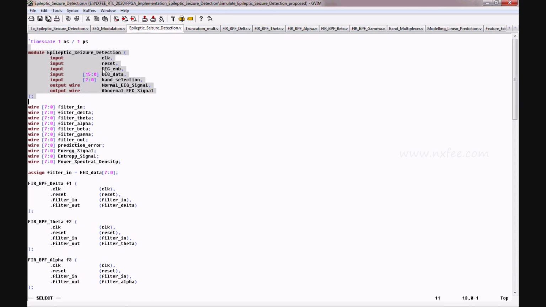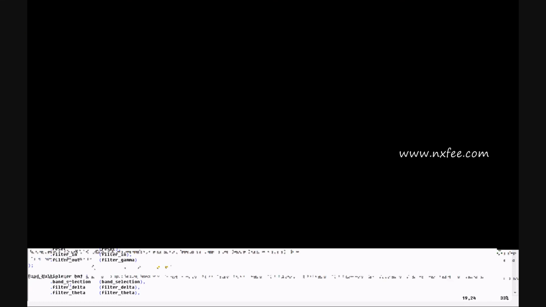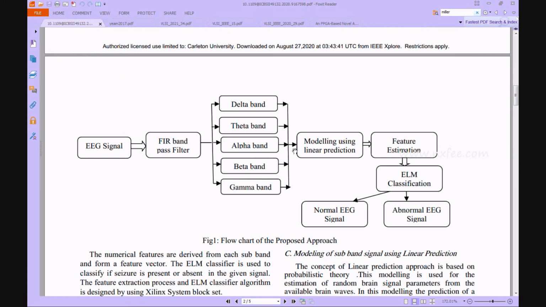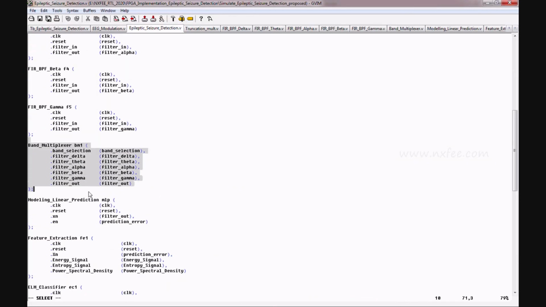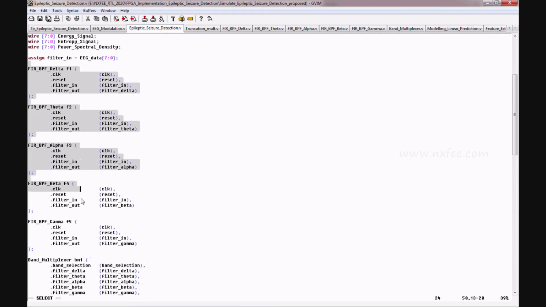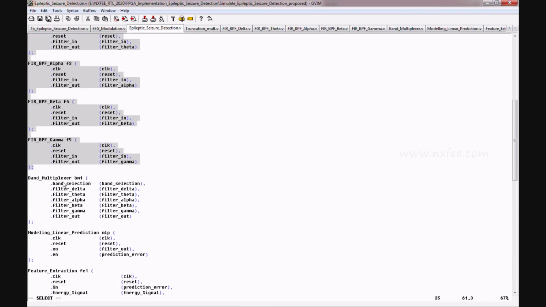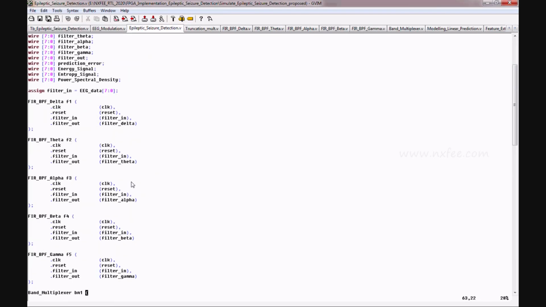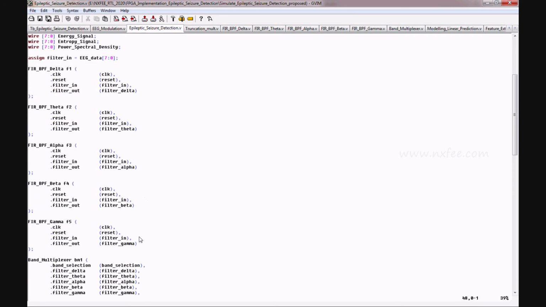Here we give the ECG enable, ECG data and band selection. Why are we using band selection? Because here we use all the filters. In the base paper they give only one input to the modeling using linear prediction, but we don't know which one we need to use, so we need to test all of them. That's why we use one band multiplexer here. We construct all the filters and their outputs are given to this multiplexer. Based upon the band selection we choose whether we need the delta signal, theta signal, alpha signal, beta signal or gamma signal.